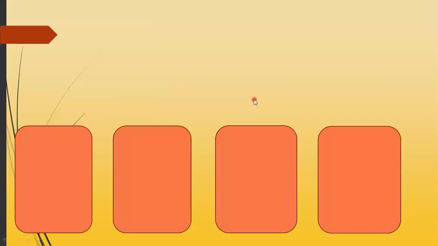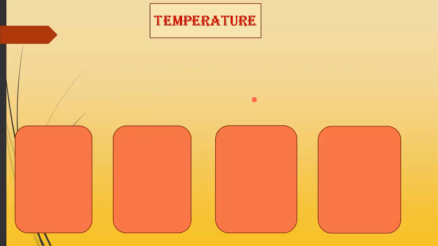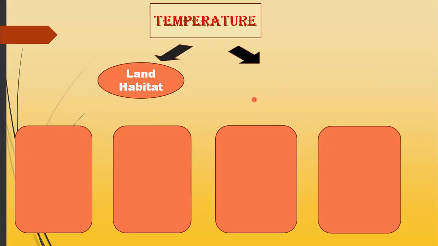Now come towards another factor that is also responsible for causing changes in the habitat, which is temperature. So now we are going to look at the effect of temperature on two types of habitat. The first one is the land habitat and the second one is the aquatic habitat. In the case of the land habitat, the major feature is land. It may be the grassland habitat, the desert habitat, or the rainforest, as we have discussed in the very first lecture.